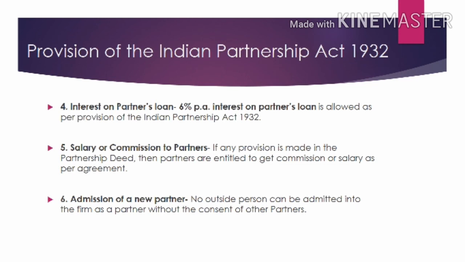But if the partnership deed mentions salary or commission to partners, only then can they take that salary and commission. Now the last point is the admission of a new partner. As per the Indian Partnership Act, no person can be admitted as a partner without the consent of the other partners. So these are all the provisions of the Indian Partnership Act 1932.